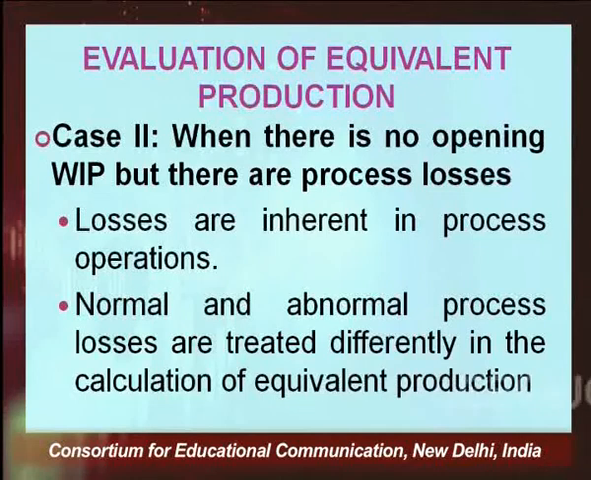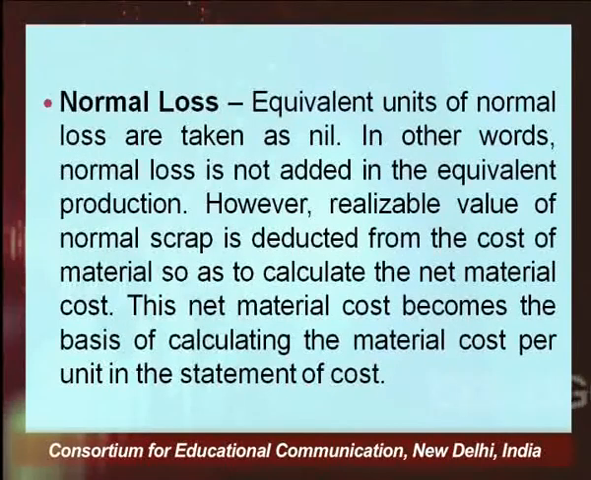And there are certain losses which take place because of abnormal reasons. It may be because of poor quality of material, breakdown of the machine, power breakdown, or negligence. There can be any number of reasons for abnormal losses. So, in a situation of equivalent production, how do you deal with normal and abnormal losses? That is the subject of discussion in the beginning of this lecture. Normal and abnormal process losses are treated differently in the calculation of equivalent production. So, let us talk first of normal loss.